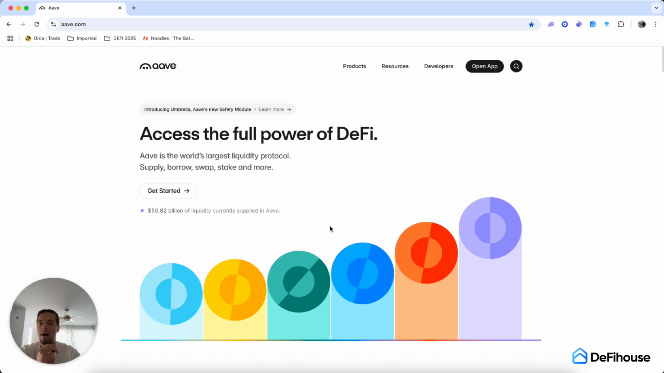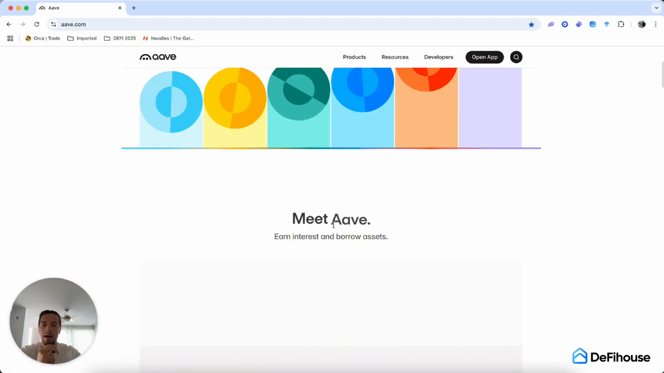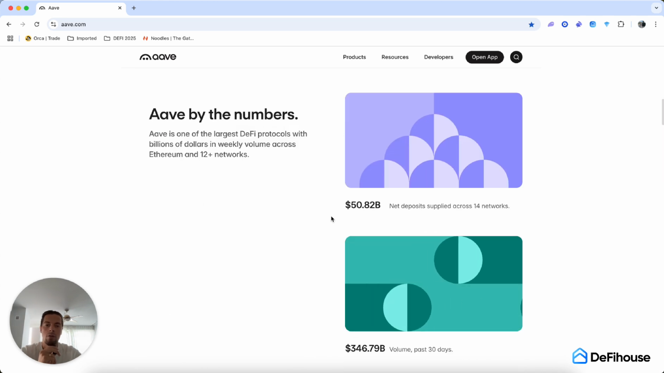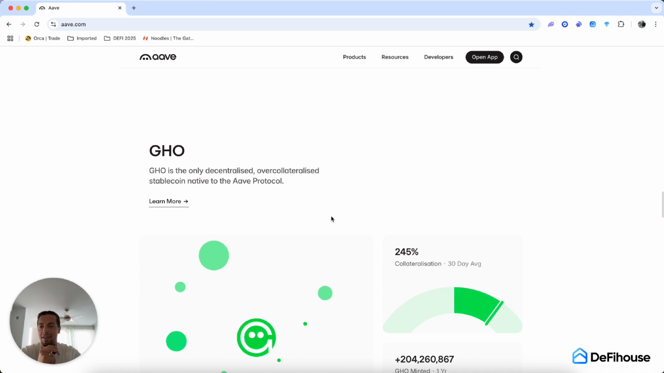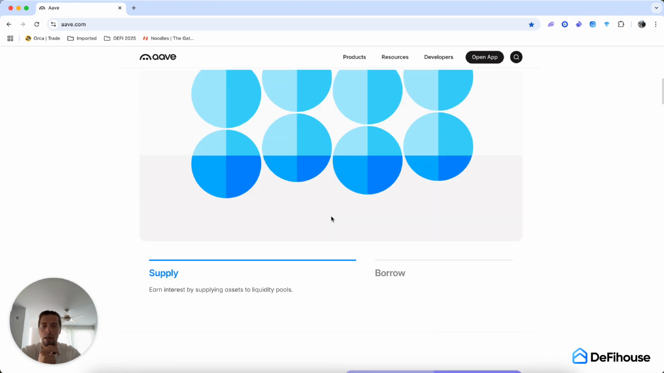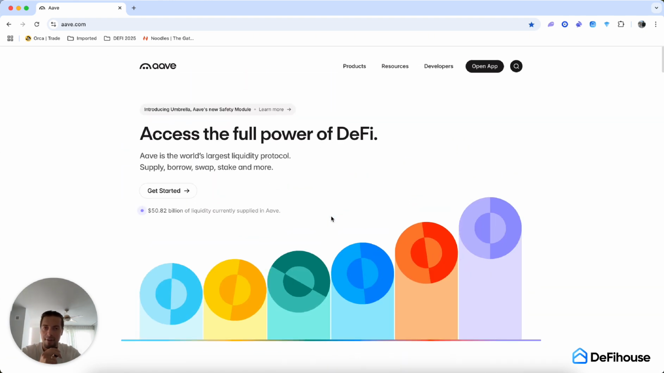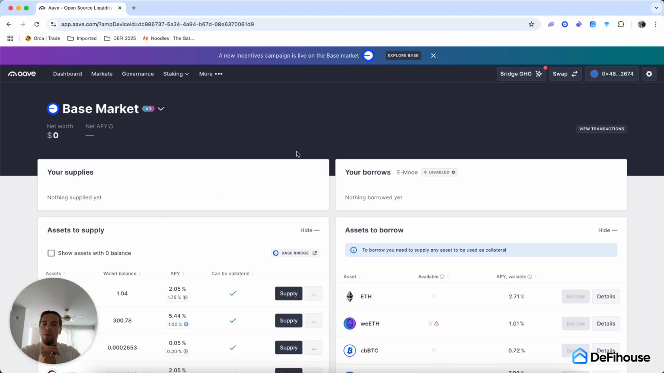So when you go to aave.com, it's double A, aave.com, you will see the homepage. You can scroll here. You can see all of the information about the protocol, but the most important thing is clicking open app, and it will redirect you to the app. Now I do have my wallet already connected, so let me disconnect and show you how to actually do that.